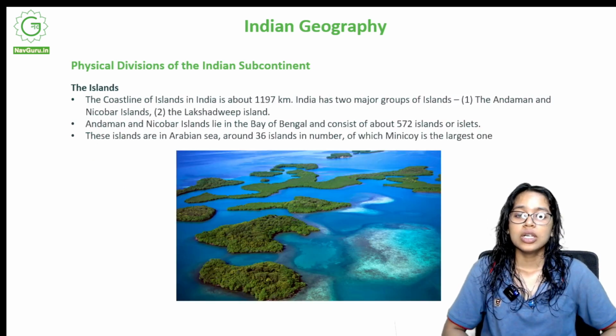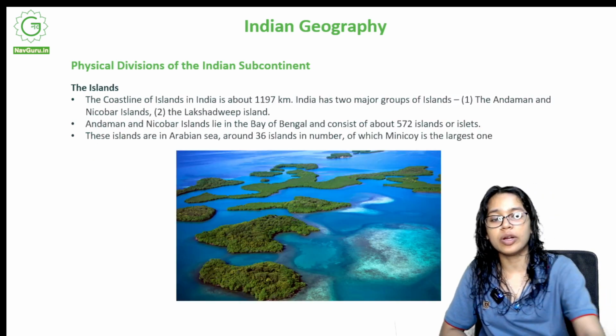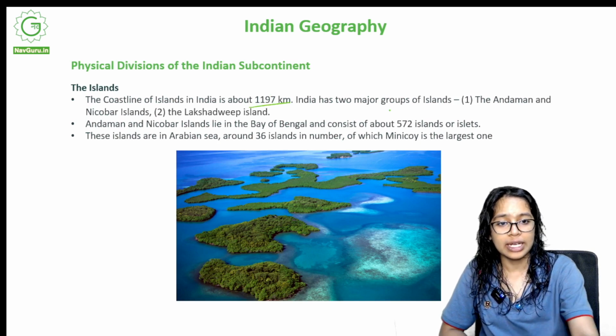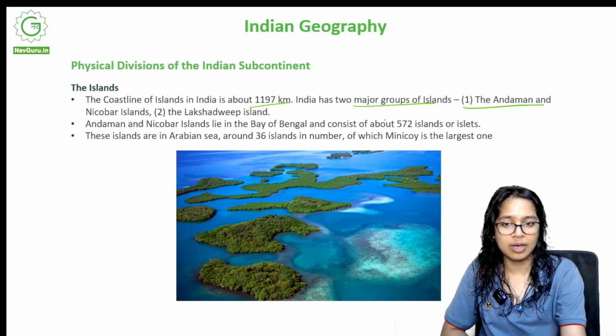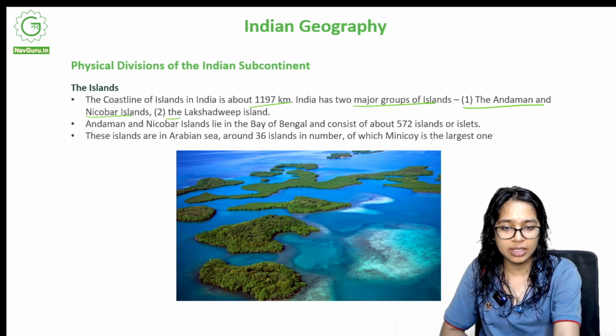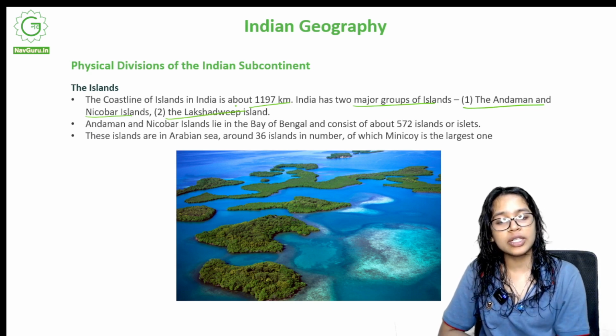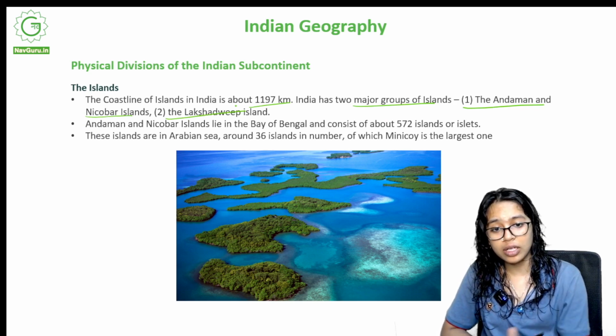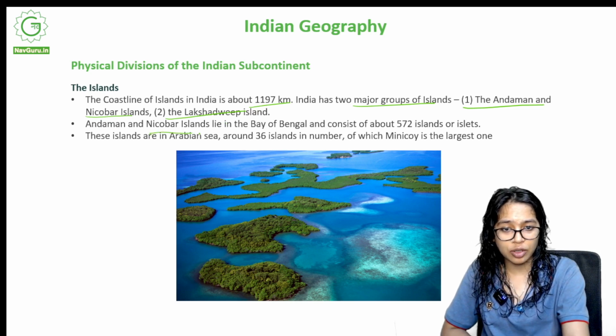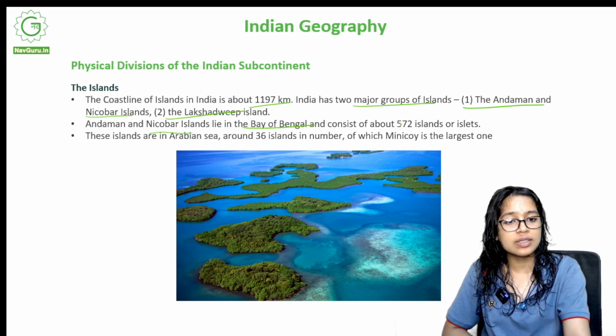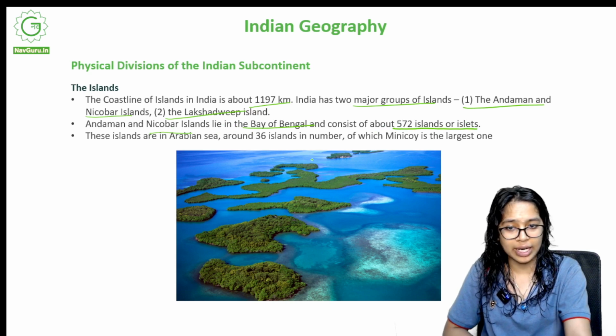The islands. The coastline of islands in India is about 1197 km. India has two major groups of islands, the Andaman and Nicobar Islands, and secondly the Lakshadweep Islands. Andaman and Nicobar Islands lie in the Bay of Bengal. So remember, Andaman and Nicobar Islands, Bay of Bengal, and consists of about 572 islands or islets.